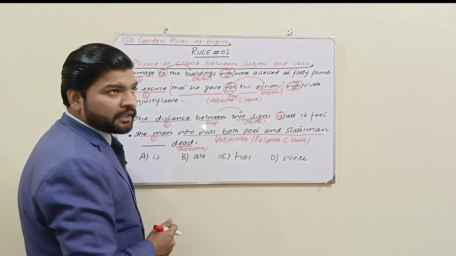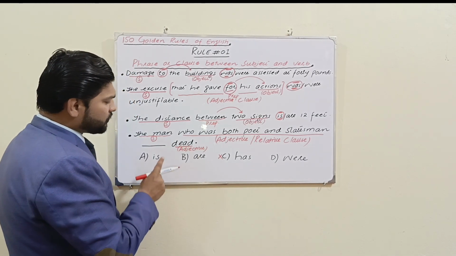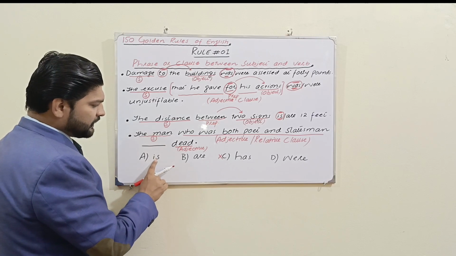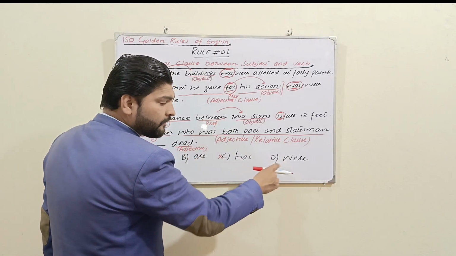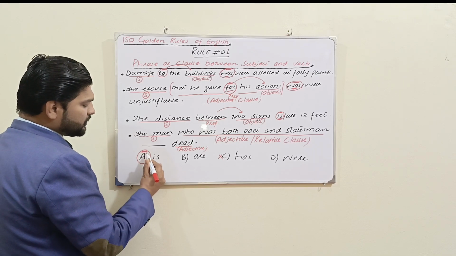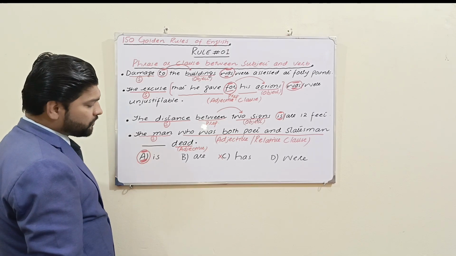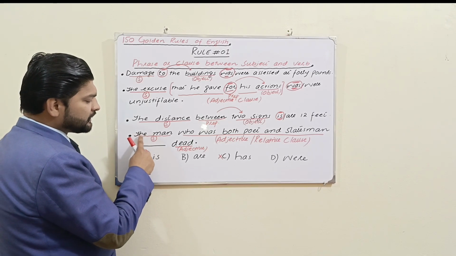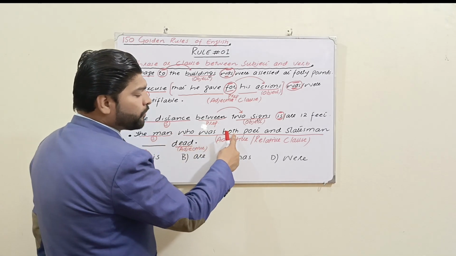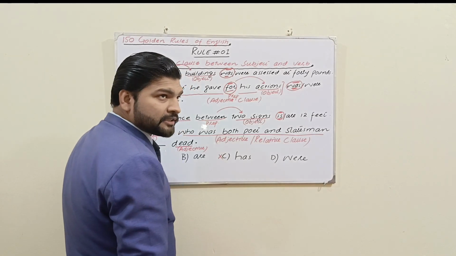Only a noun clause can be a subject. So the man, a singular subject, takes a singular verb, is. Which one is the best option? Definitely now you will say alpha, sir, is the best option. So the sentence will be: the man is dead. What kind of man? Who was both poet and statesman.